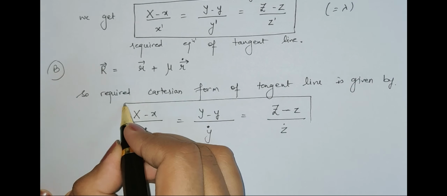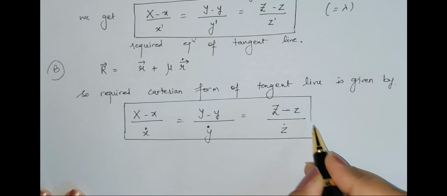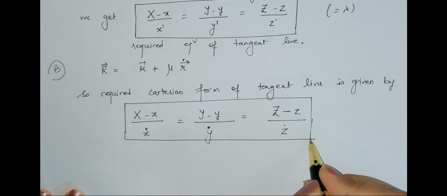So it depends on what vector equation we have. If the original equation of the tangent line involved parameter s, in that case we will use dash symbols, which means we differentiate with respect to s. If it is expressed in terms of parameter t, then we differentiate with respect to t, so I will be using the symbol dot, and thereby I can write in this way the Cartesian equation of the tangent line. So these are my two forms.